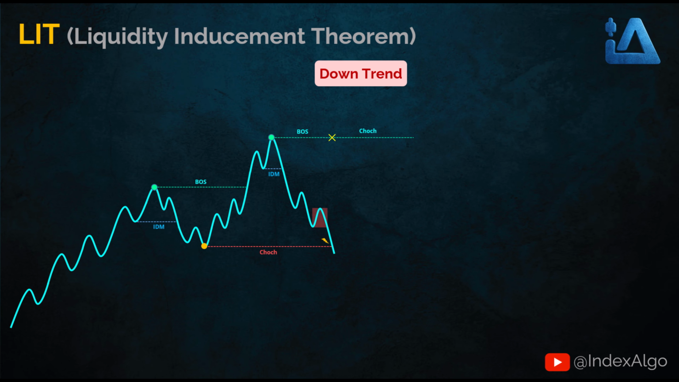Here, before the change of character gets broken, we already have a bearish pullback. So we draw the IDM level from the high of that pullback, meaning from its pivot high. Then again, we wait to see what happens. Either price comes in and breaks the IDM level, or price moves lower and forms a new pullback. Here the IDM level gets broken.